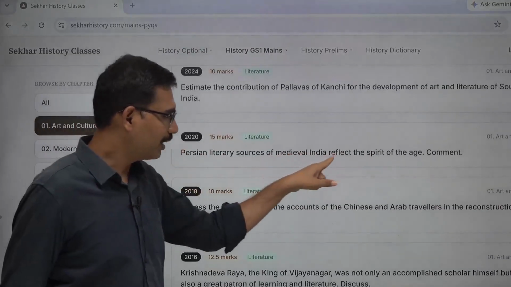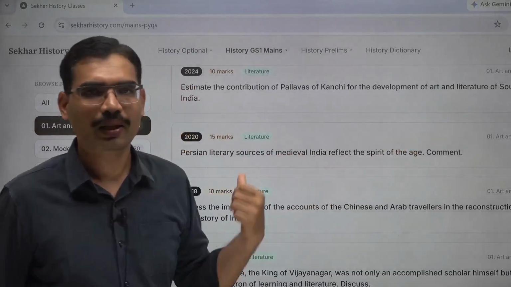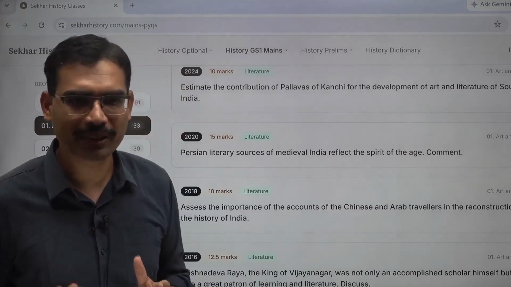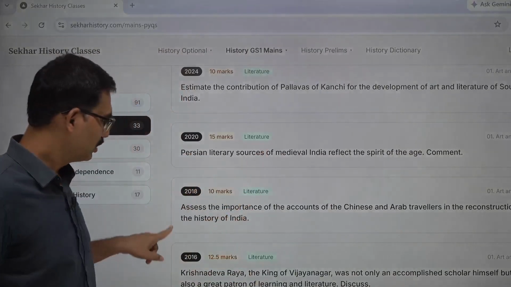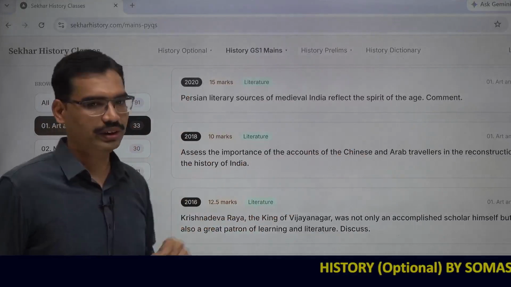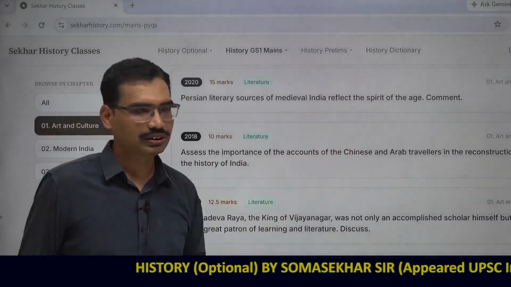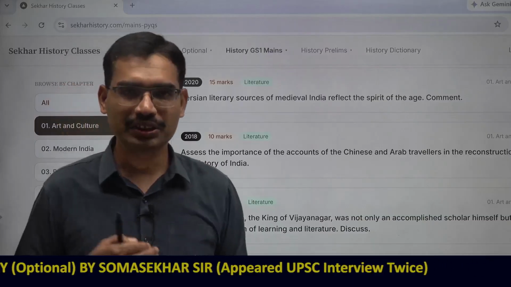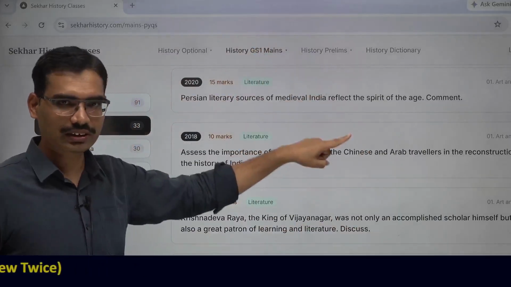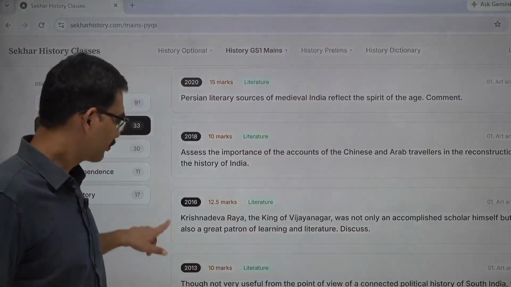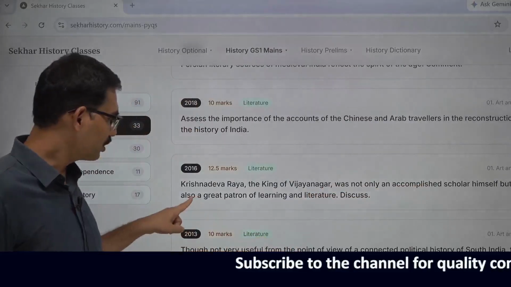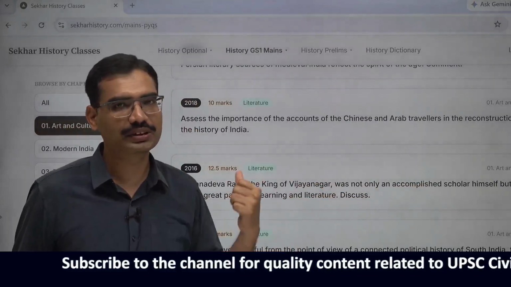Persian literary sources of medieval India reflect the spirit of the age. Persian literature in medieval times, how literature helped historians to interpret medieval times. Persian literary sources assess the importance of the accounts of Chinese and Arab travelers in the reconstruction of the history of India. Arab accounts and Chinese accounts, they are helpful to know ancient time and early medieval time Indian history. That is what important. Now you see how literature, in which angle you need to write. Krishna Devaraya, the king of Vijayanagar, was not only an accomplished scholar himself, but was also a great patron of learning and literature. Vijayanagar related.